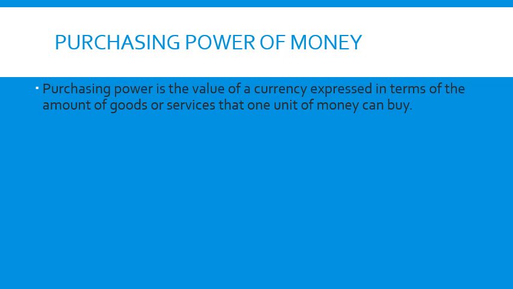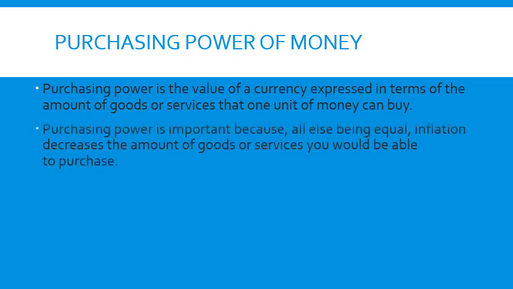Many reasons: the economic strength of the country, the inflation rate, the exports and imports, all these factors will have an impact on the purchasing power of money. Purchasing power is important because all else being equal, inflation decreases the amount of goods or services you will be able to purchase.